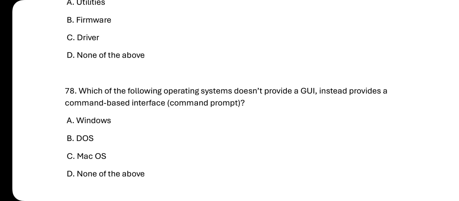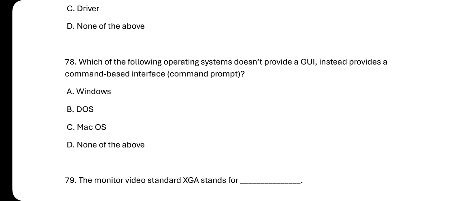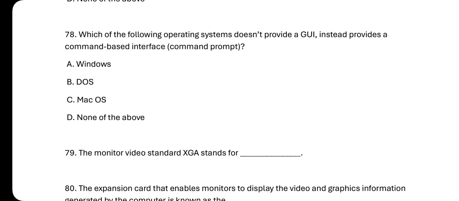Let's look at number 78. Which of the following operating systems does not provide a GUI, a graphic user interface, and instead provides a command-based interface, like the command prompt?